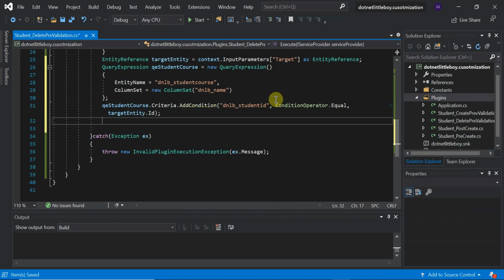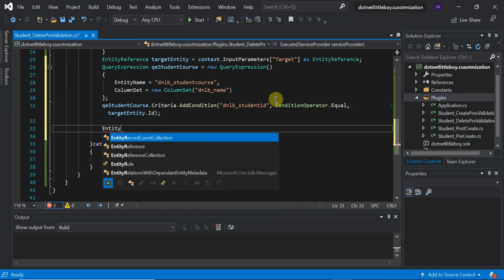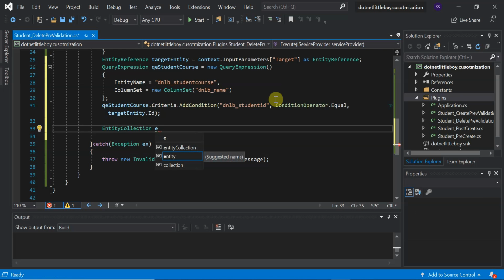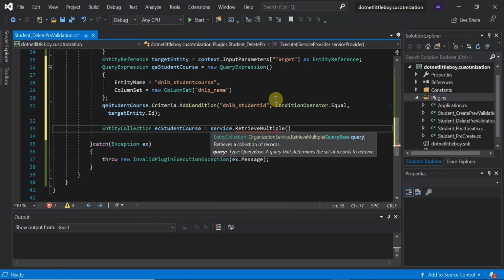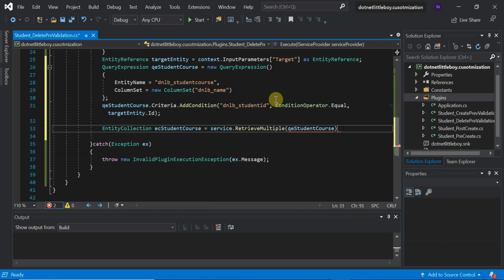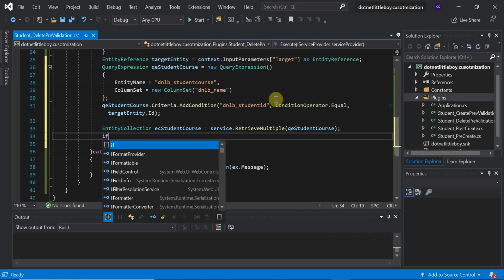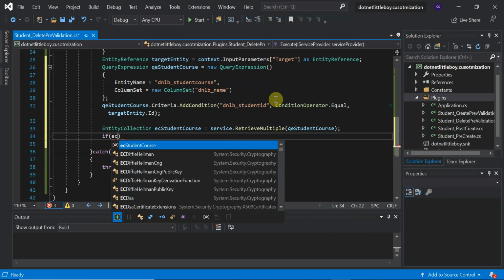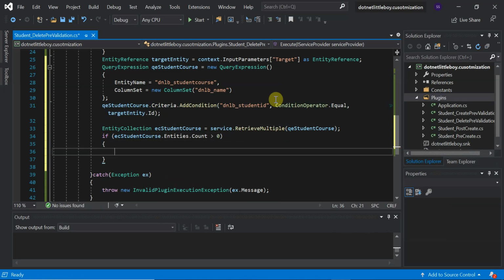So we set the condition now. Now let's take the entity collection, EC student course, which equals service dot retrieve multiple, and we'll pass the query expression. Now we'll check if the count is greater than 0. If EC student course dot entities dot count is greater than 0, it means we have a child record.